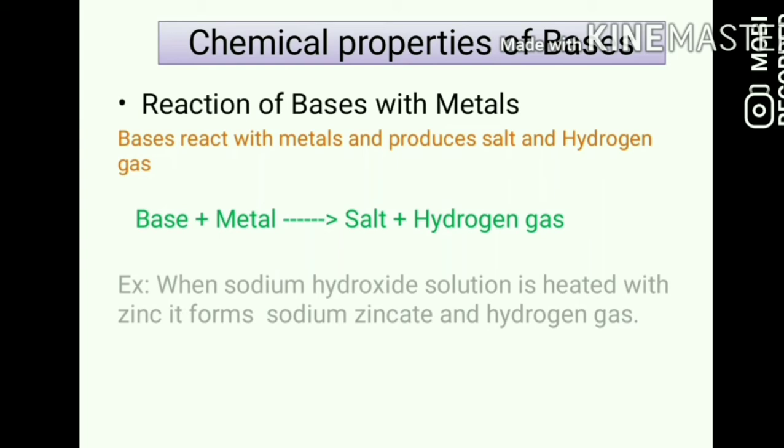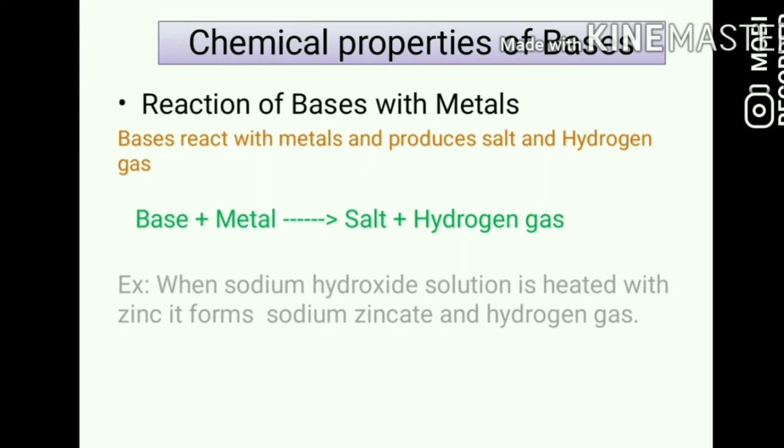To this zinc granule, I'm going to add strong sodium hydroxide. After adding this, we have to heat the contents. On heating, a colorless gas liberates from the test tube, and that is hydrogen gas.